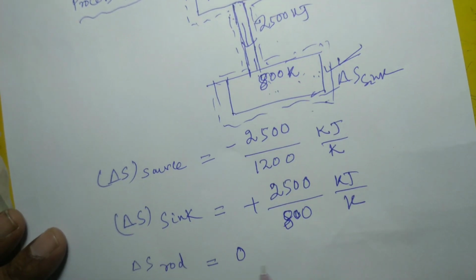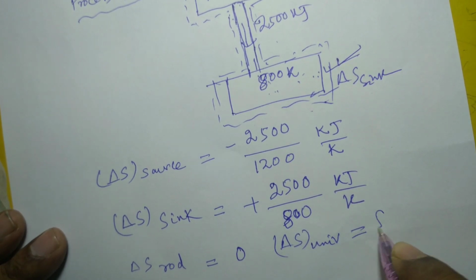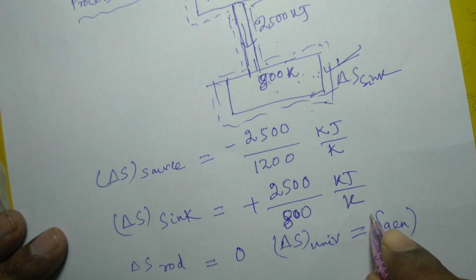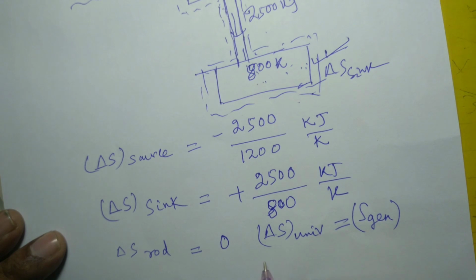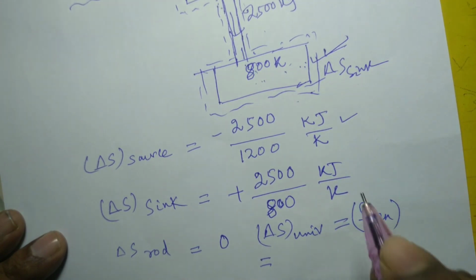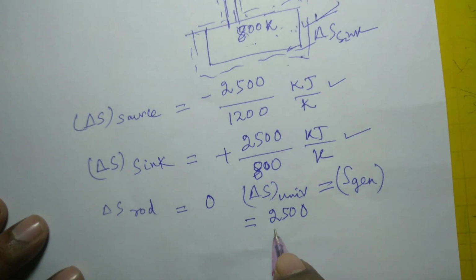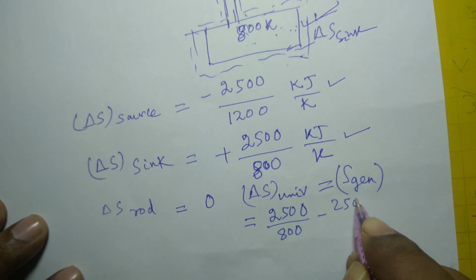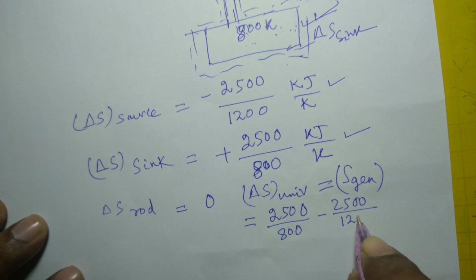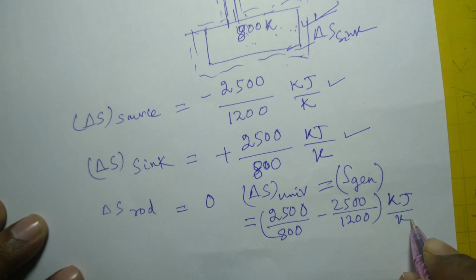So delta S of universe, which is same as entropy generation that has occurred during the whole process, is delta S of source plus delta S of sink. That becomes 2500 divided by 800 minus 2500 divided by 1200 kilojoule per Kelvin.